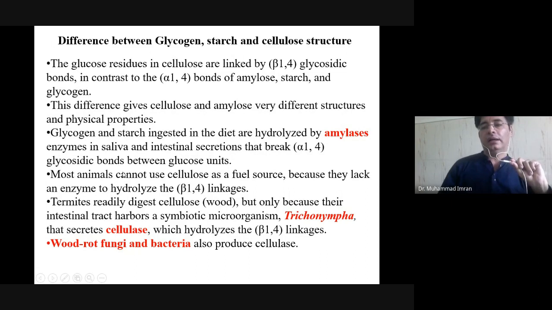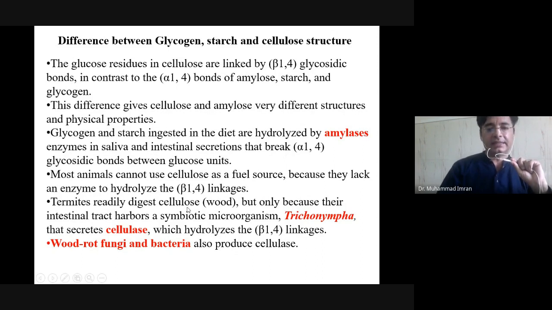So alpha amylase only breaks the alpha 1,4 glycosidic linkage. Most animals cannot break down cellulose. Why? Because they do not have the enzyme which hydrolyzes cellulose.